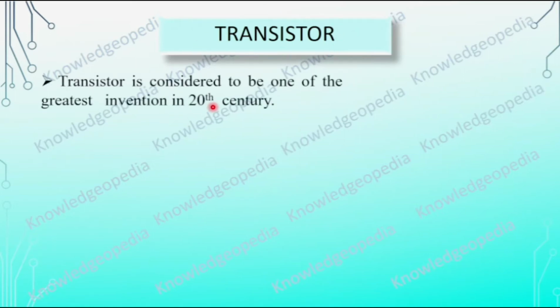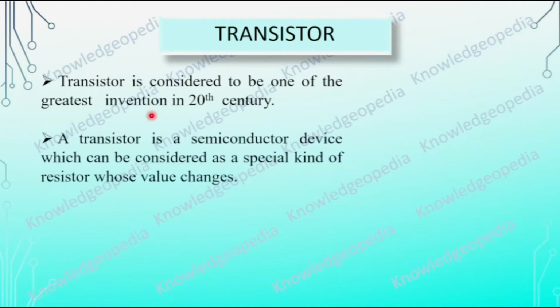This transistor is considered to be one of the greatest inventions of the 20th century. We'll see who invented this. A transistor is a semiconductor device which can be considered as a special kind of resistor whose value changes. From the name itself, it is trans-resistor. If you combine those two, you get transistor. That means its resistance is variable and can change from one value to another.